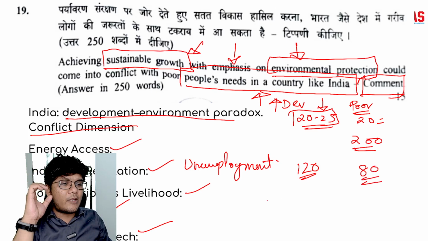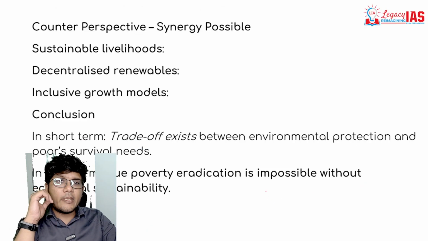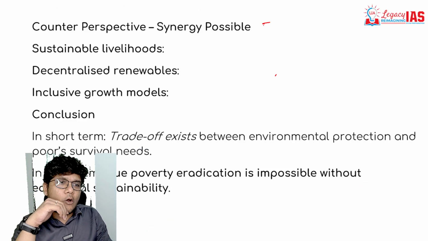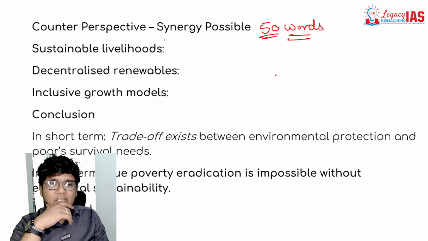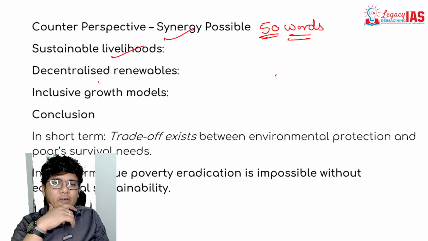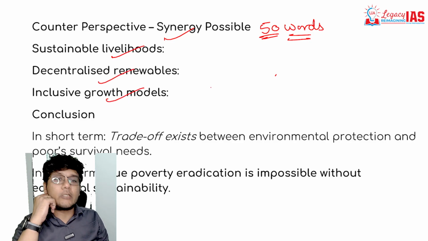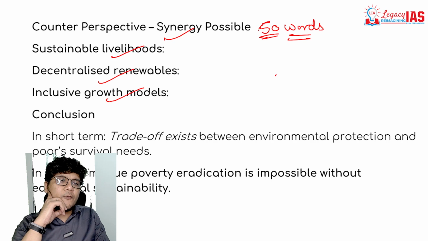Now you are left with 80 words. Now in that 80 words, what you have to do is around 50 words you can be conflicting it, right? That there is a positive synergy is possible through sustainable livelihood, decentralized renewables, inclusive growth models, so on and so forth. So this is in fact 50 to 60 words.